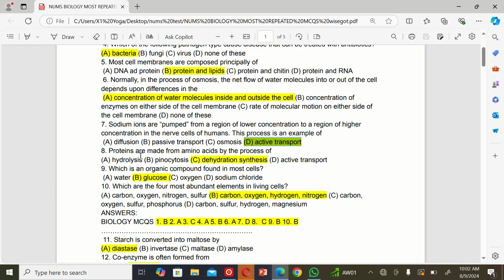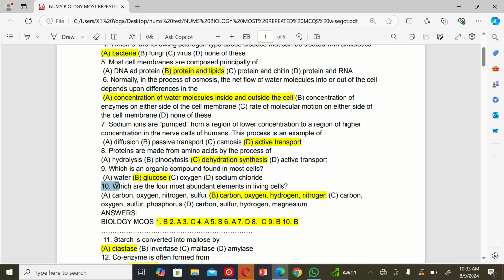The next MCQ is: proteins are made from amino acids by the process of A. Hydrolysis, B. Phagocytosis, C. Dehydration synthesis, and D. Active transport. The correct option is C, dehydration synthesis. The next MCQ is: which is an organic compound in most cells? A. Water, B. Glucose, C. Oxygen, D. Sodium chloride. The correct option is B.